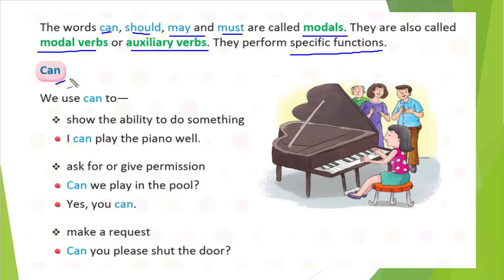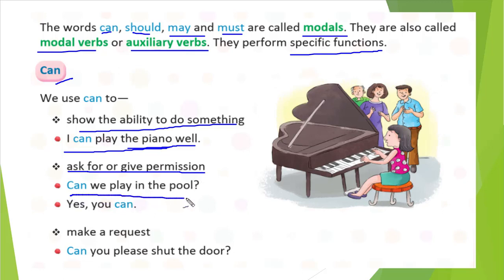First one we will see is can. We use can to show the ability to do something. When we are able to do something, that time we will use can. Like, I can play the piano well. That is, you are able to play the piano, so you will say I can play the piano well. If you are asking for or giving permission, that time also we use can.